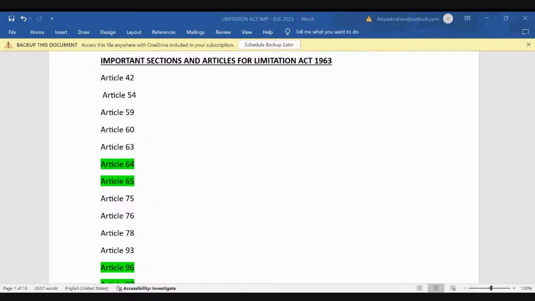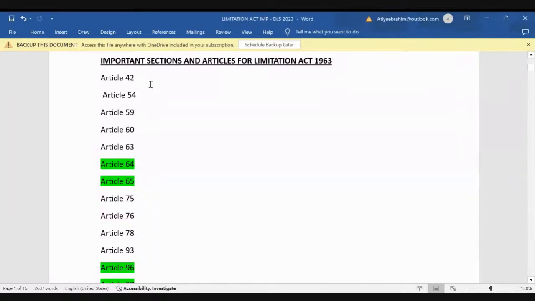There are 137 articles. So if you want to know the trick, that too I'll tell you. Now the ones which are marked green have a period of limitation of 12, 30, 2 years kind of, or days. They must be in days, and that is why I have marked them green. The ones which are not marked, that means their period of limitation is 3 years only.